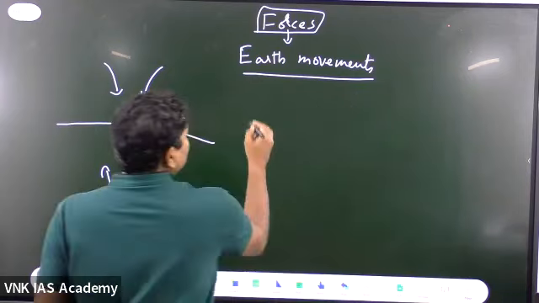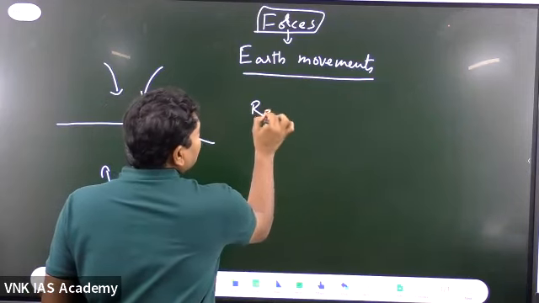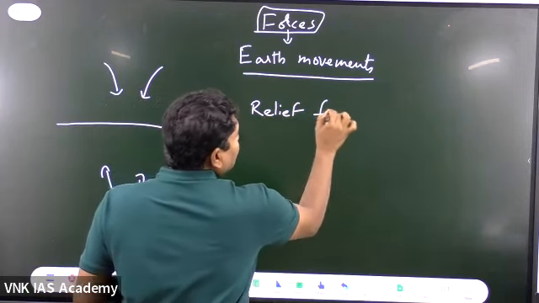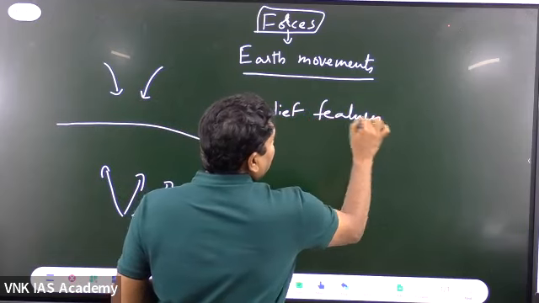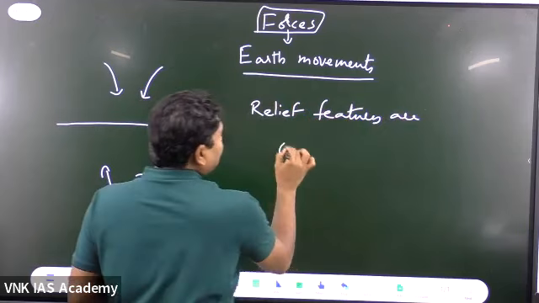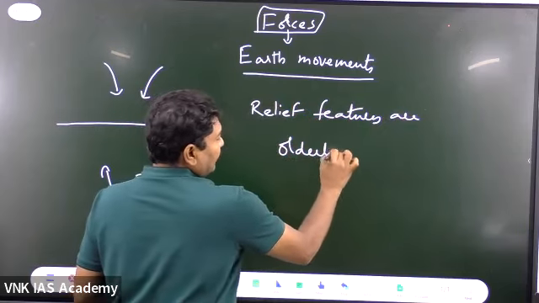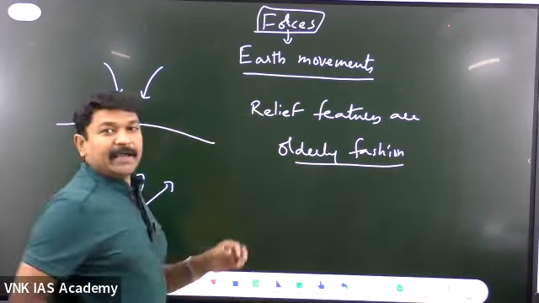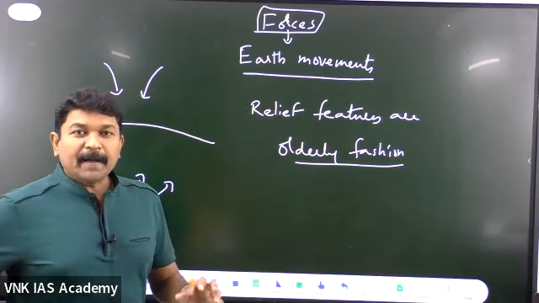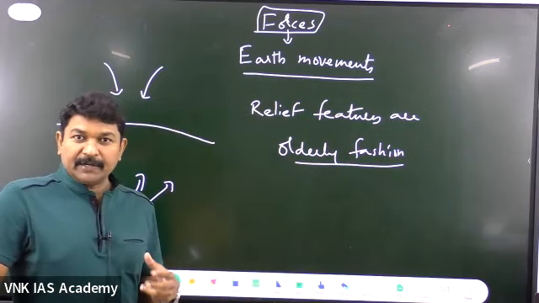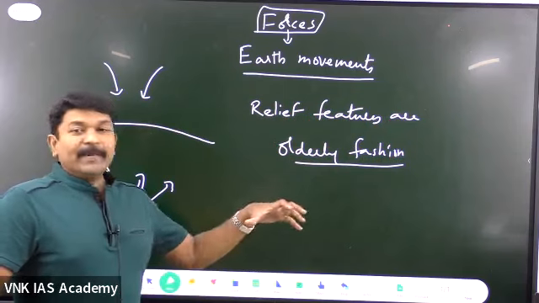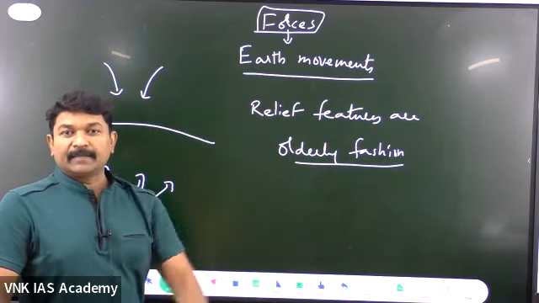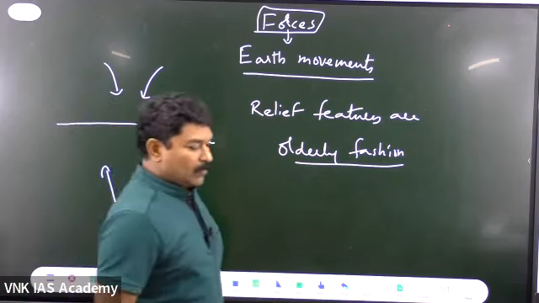Like in the previous class, we have said that all the relief features are forming in an orderly fashion. What do you mean by all the relief features happening in an orderly fashion? Once the earth started cooling, in the formation of the earth, what happened?